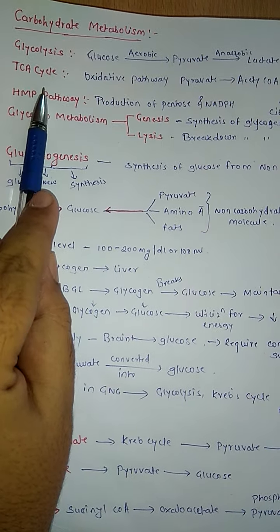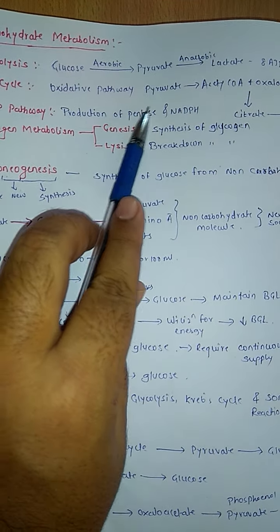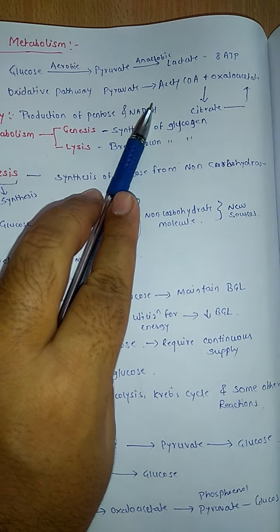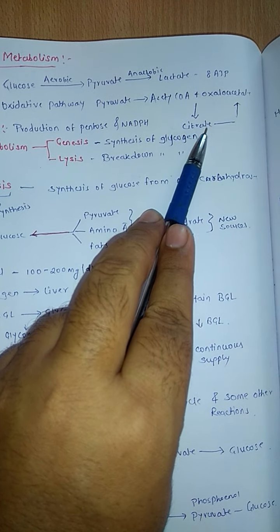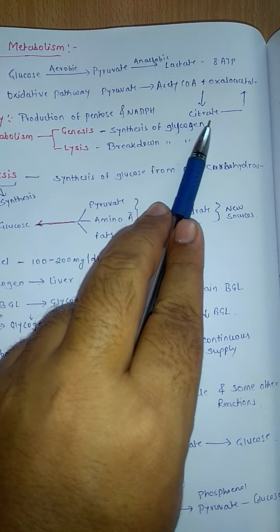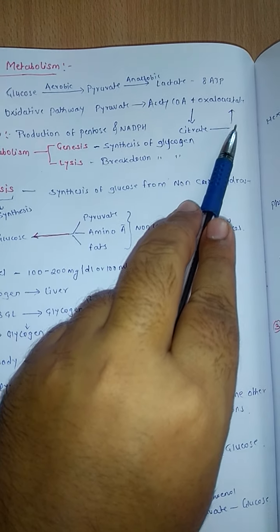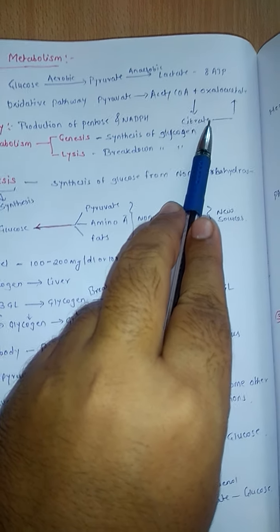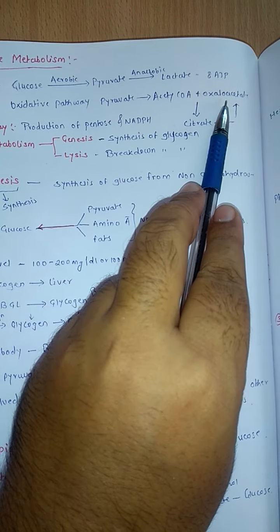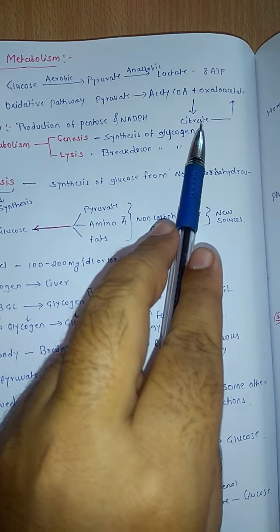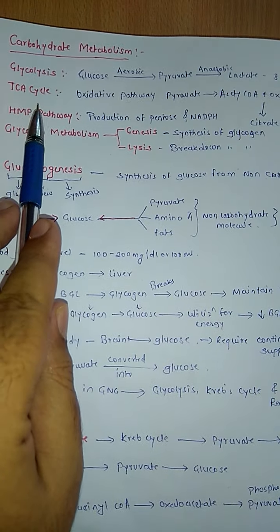Next cycle is the TCA cycle, also called the Krebs cycle, an oxidative pathway in which pyruvate is converted to acetyl CoA. That acetyl CoA reacts with oxaloacetate to form citrate. That citrate undergoes a series of reactions to form oxaloacetate again. This recycling of citrate and oxaloacetate produces a huge amount of energy through the TCA cycle.